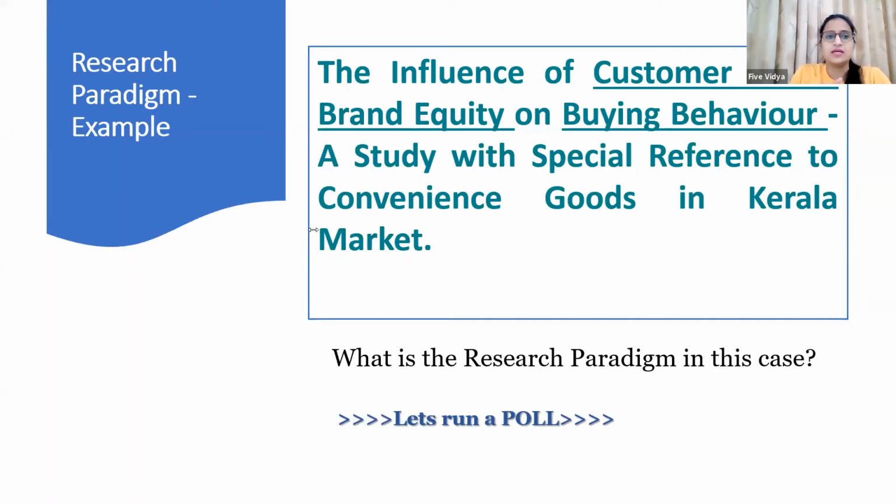But here I know that I want to understand the influence of one factor on the other factor, and I know that I can check brand equity from these variables and buying behavior from these variables. Now I have to establish a relationship between the variables I have.